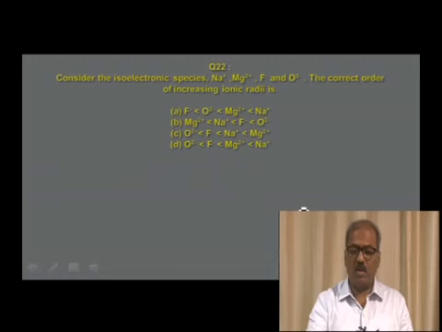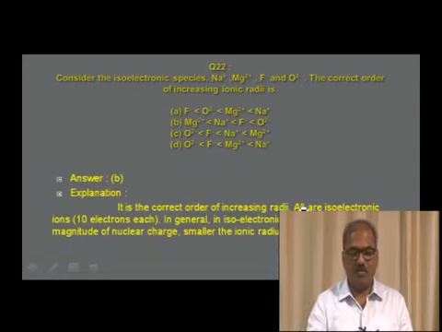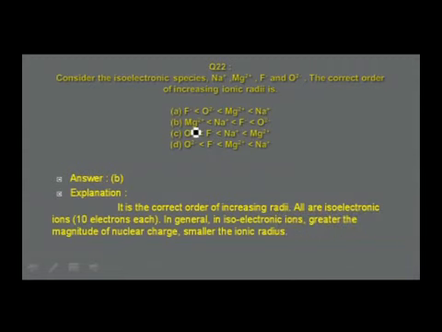These are all isoelectronic species containing 10 electrons. Therefore, you may find the correct order is in option B, and one has to understand that in the case of isoelectronic species, with the increase in atomic number, nuclear charge increases, and with the increase in nuclear charge, electrons are pulled more towards the nucleus.